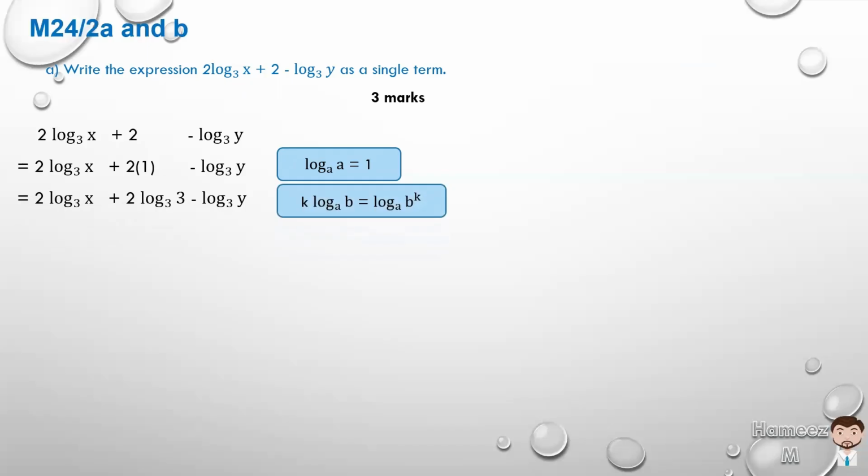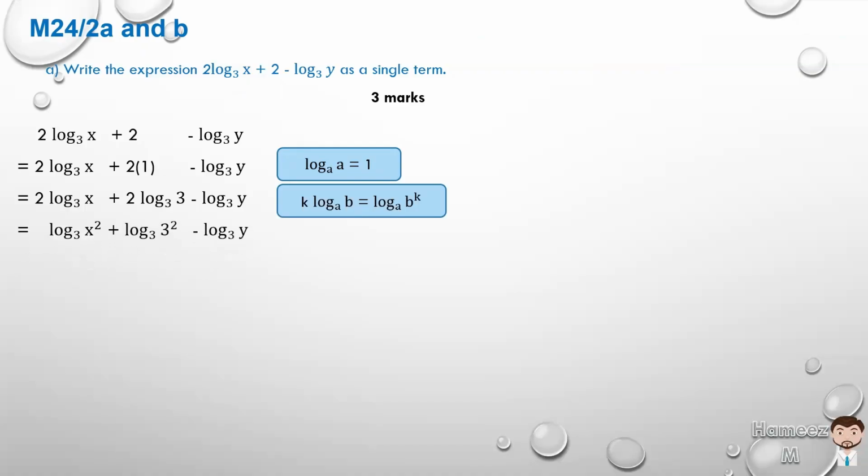So k log b to base a is equal to log b to the power k to base a. Our first term, 2 log x to base 3, falls along that line, so we can bring the 2 up to get x squared, and we can do the same thing with the second term to get 3 squared.